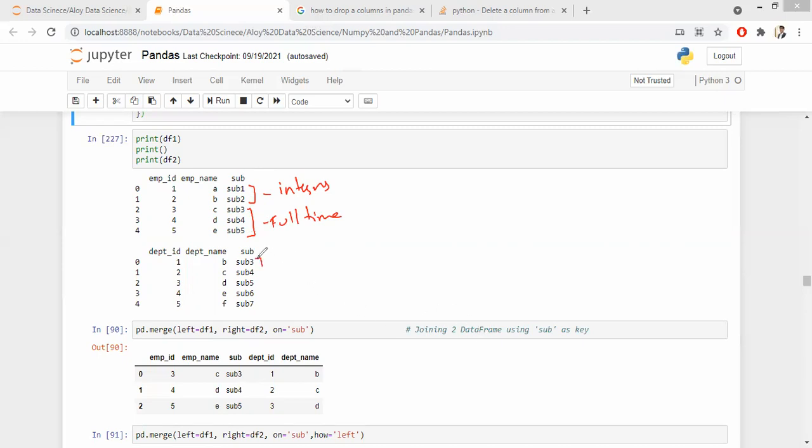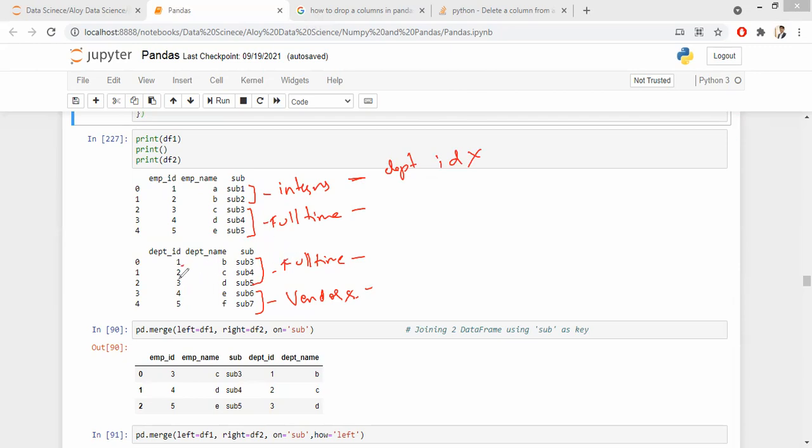Now 3, 4, 5 once again, full-time employees, and 6, 7 are, let's say, vendors. Now, the company has a policy that if you are an intern, you won't get a department ID.